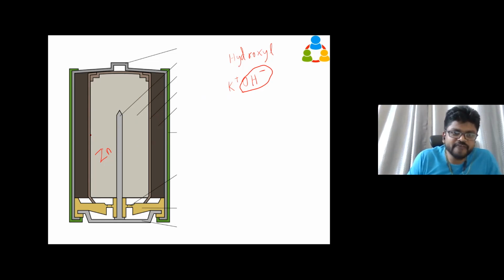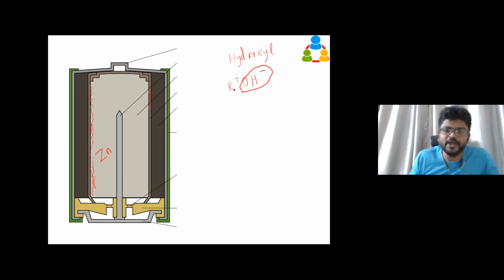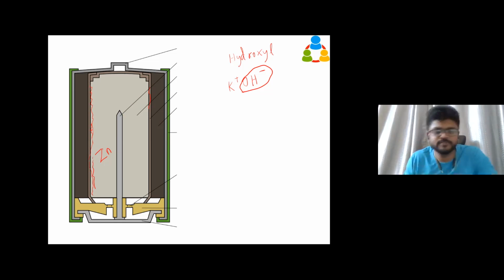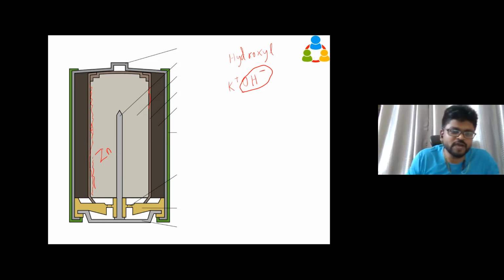So on the surface, we have this throughout the barrier. It's like a cylinder. You can see it's a cross section. Throughout the surface of the barrier, we are going to have these hydroxyl ions, from potassium hydroxide. Since it's dissolved in the solvent water, it becomes ions. Otherwise, it is stable potassium hydroxide, white flakes. You can see them in Google. If you type KOH, it's going to show you the picture. It'll be like flakes. But when mixed in water, it becomes an electrolytic solution, because it is dissociated into cations and anions.